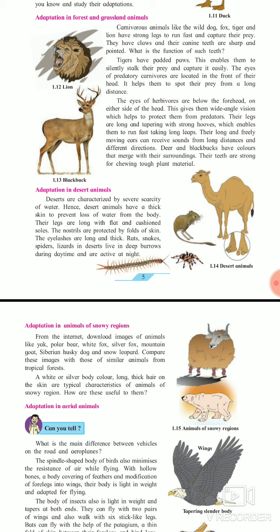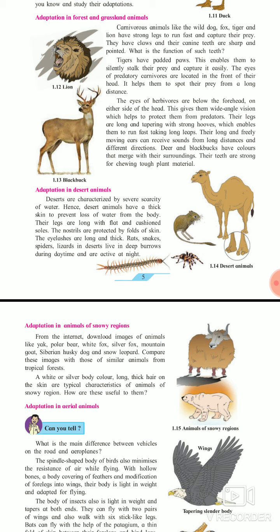This is also adaptation in the surrounding, because with the help of that color they can't be easily caught by the tiger or lion. Okay, because of the similar color with the surrounding. Their teeth are strong for chewing tough plant material, because herbivorous animals, as you know, are vegetarian, so they are only eating plants. So this is what the adaptation in forest and grassland animals.